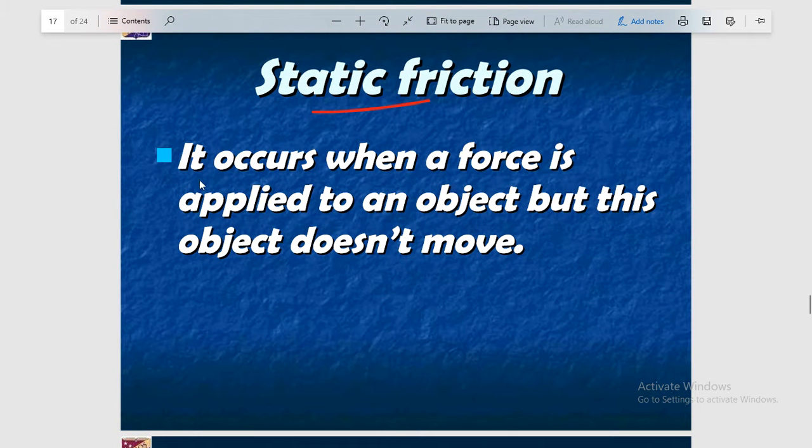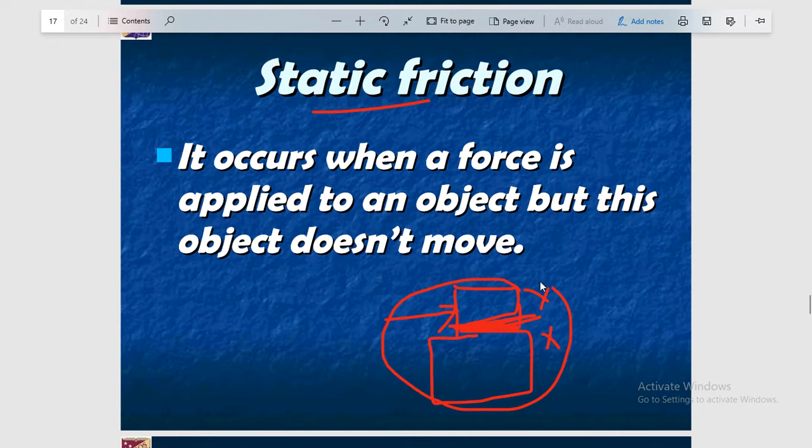So you can see here it occurs when a force is applied to an object but this object does not move. This one is the object and this one is another object. Okay, they are in contact and a force is applied here, but there is no motion in any one of them. So in this case, the friction working between the two surfaces of this object is known as static friction.